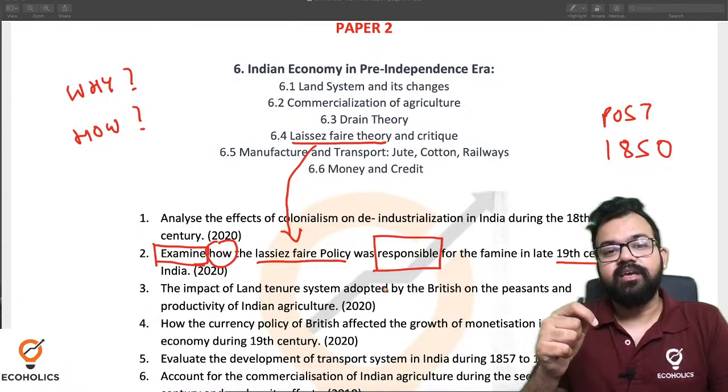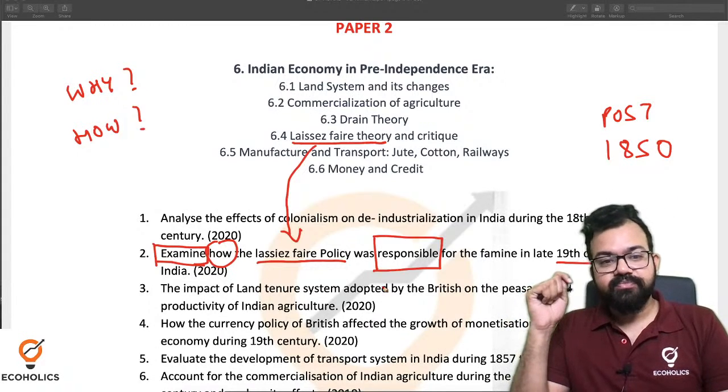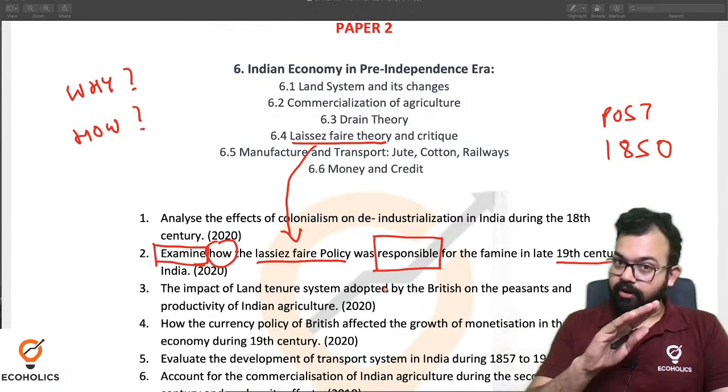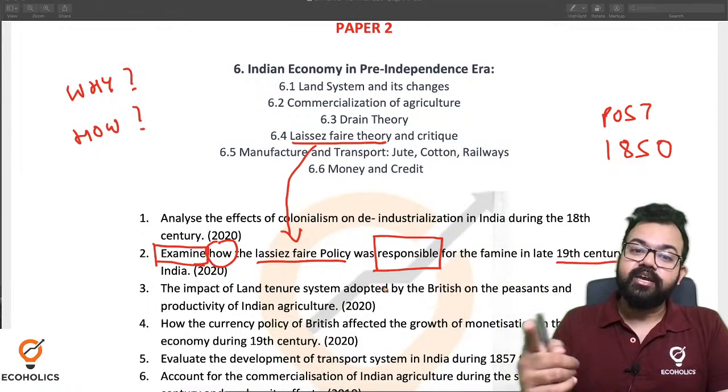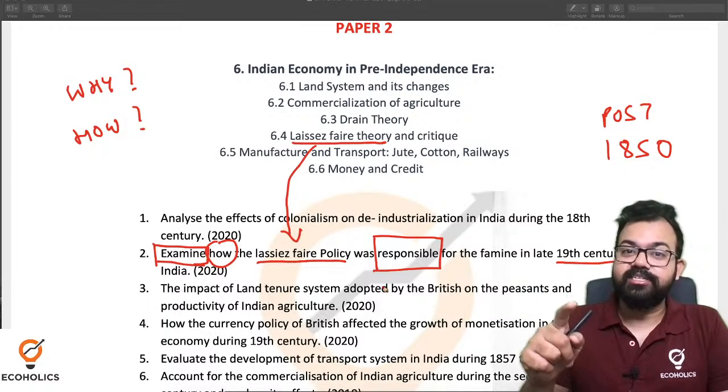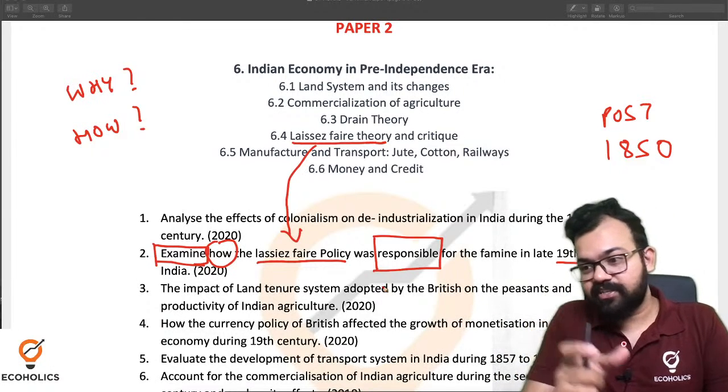If you only write about the laissez-faire policy, or something about famine in the 19th century, you will not get marks. You have to write the factors, how the laissez-faire policy was responsible. These are the specific things that you have to write.